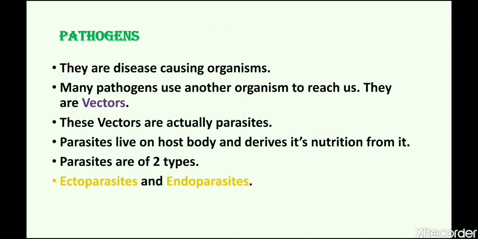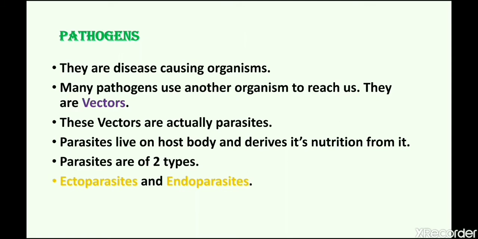Now, as we have to study about communicable disease, we must know about pathogens. What are pathogens? Pathogens are disease-causing organisms or disease-causing agents. There are many pathogens present in our environment. But many of the pathogens need another organism to reach the body of host, that is human being.